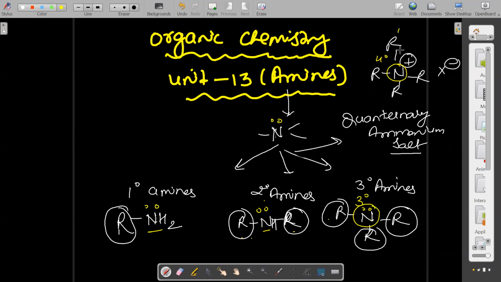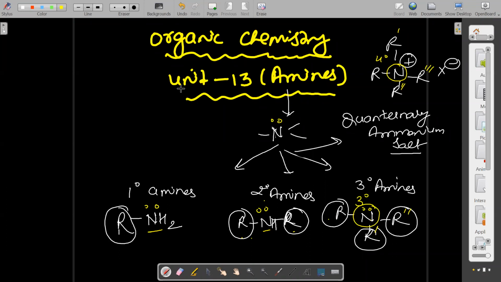Suppose one is R, R dash, R double dash, R triple dash. Now the nitrogen is chiral and hence it will be optically active. But in the case of tertiary amine, suppose R, R dash, R double dash, all three are different. It would be optically active, but it again becomes optically inactive because of the lone pair. There is a rotation of the plane in such a way that it becomes symmetric, meaning it becomes achiral. So this is one basic concept we wanted to discuss with you.